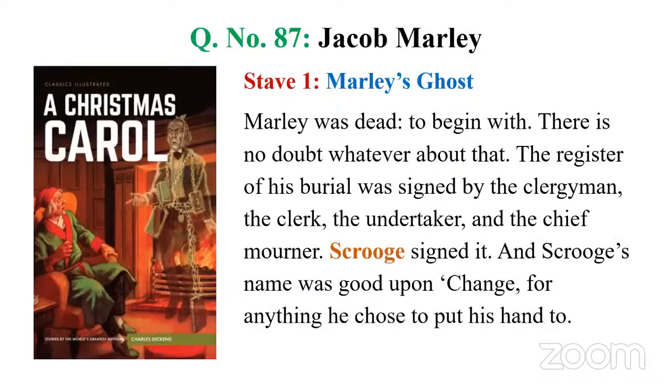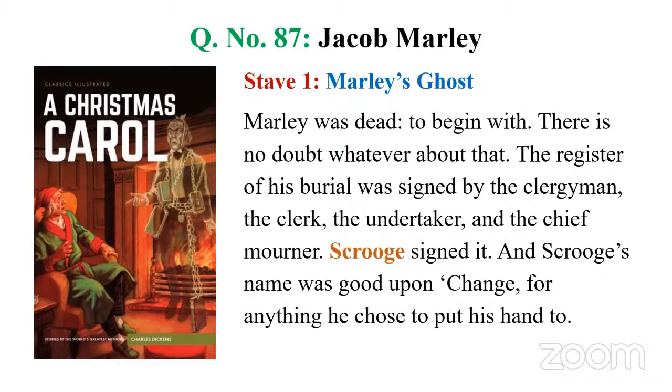In this work, A Christmas Carol, we have this famous character, a miser, an old man who is a stingy fellow. We have Scrooge. And these are the opening lines from this novel. It starts with a division called Stave 1, and part 1 itself is named Marley's Ghost. Marley was dead.